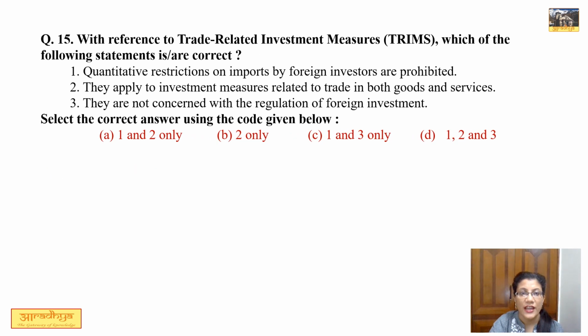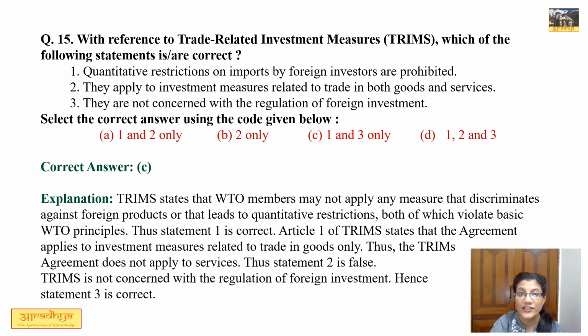Question number 15. With reference to TRIMS, which of the following statements are correct? Now what is TRIMS? TRIMS is trade related investment measures which is being put on WTO members. Now WTO we all know stands for free trade. So what does TRIMS say? TRIMS says कि किसी भी foreign products के import में quantitative undue restriction कोई भी country नहीं लगा सकती है. So first statement is correct.